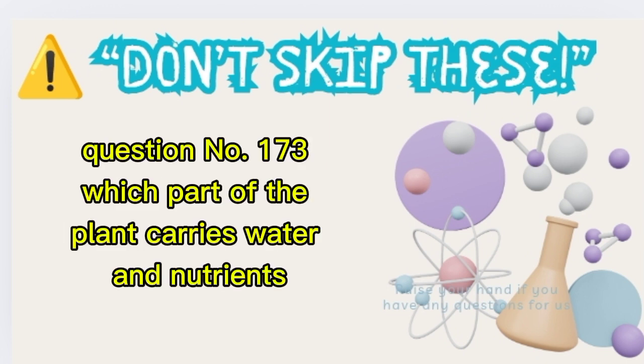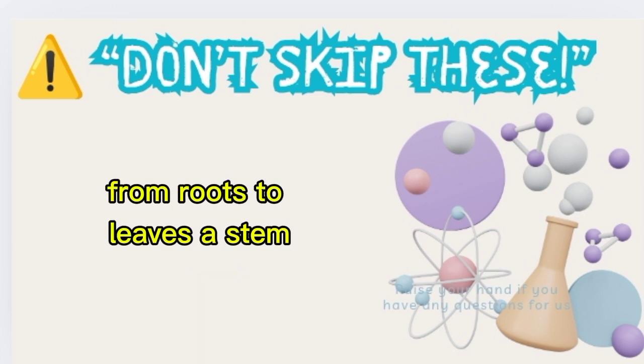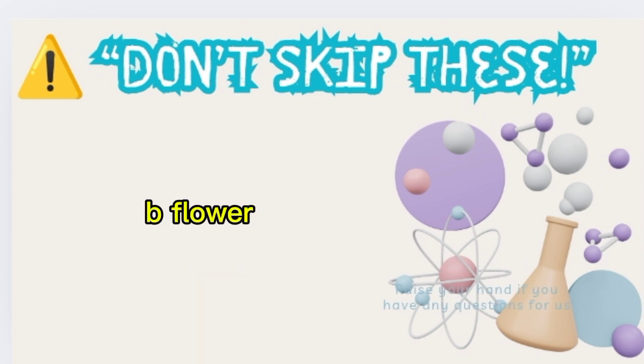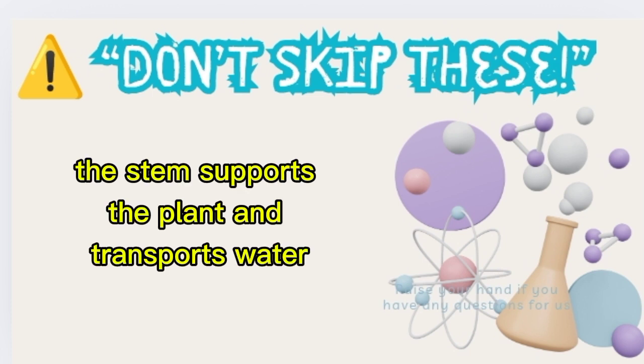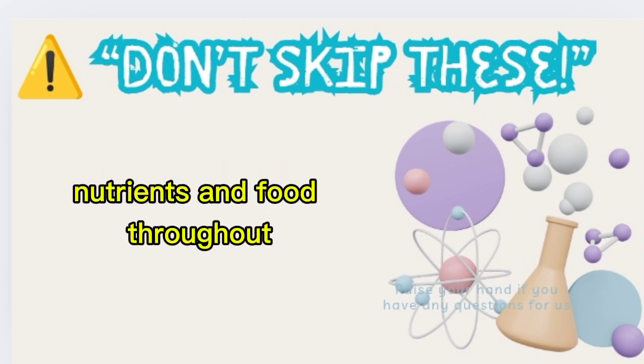Question number 173. Which part of the plant carries water and nutrients from roots to leaves? A. Stem. B. Flower. C. Fruit. Correct answer A. Stem. The stem supports the plant and transports water, nutrients, and food throughout.